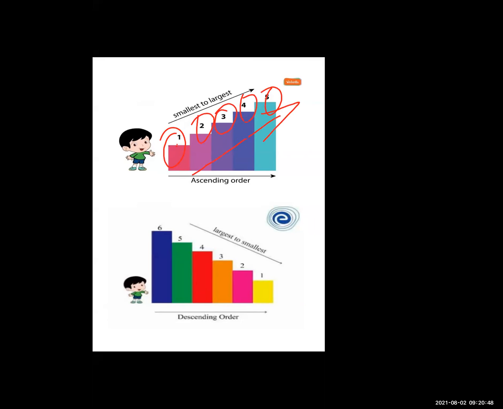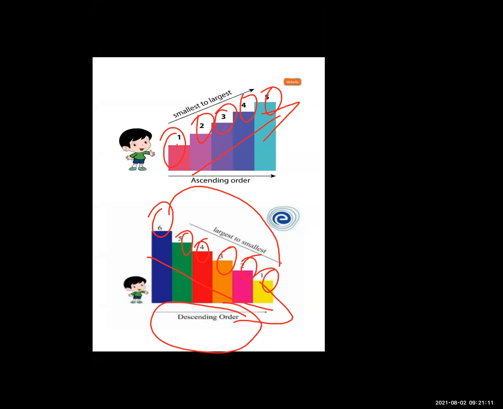And when we come from the big number to the small number, it is called descending order. See, here is the numbers 6, 5, 4, 3, 2, 1. So it is bigger to smaller. It is called the descending order.